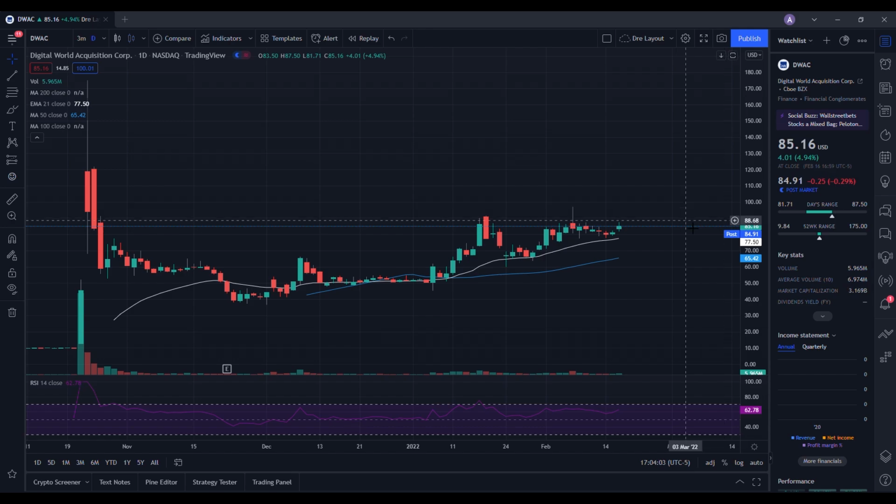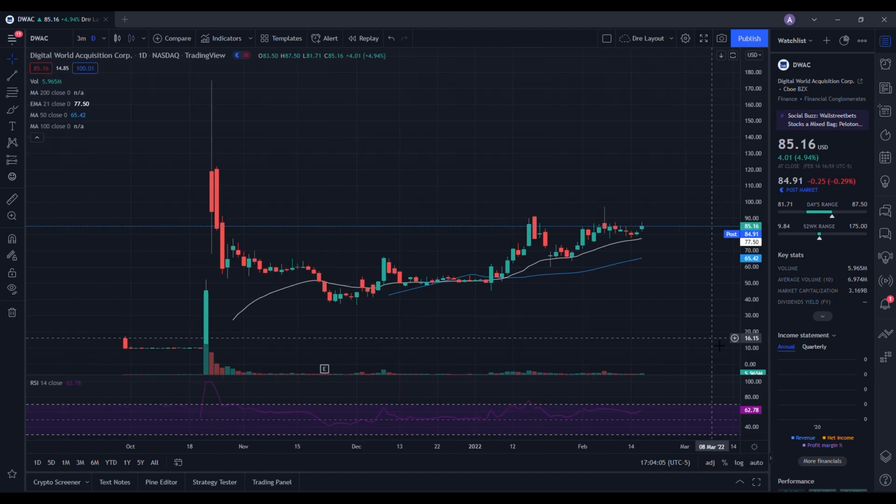Now, when we take a look at our chart, which is a daily chart, you can see from the RSI down below, it is at 62.78. And when we take a look at our moving averages here on the chart, we are above the 50-day as well as the 21-day EMA. So we could continue to be on this strong uptrend, and you guys know that's what I love to see. We also see that we've been forming higher lows for the past 2 trading days.